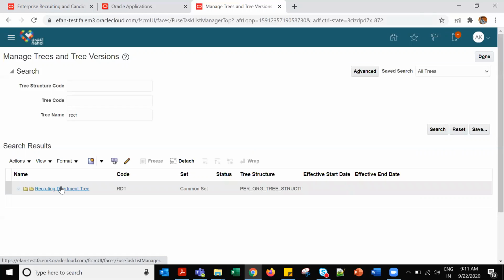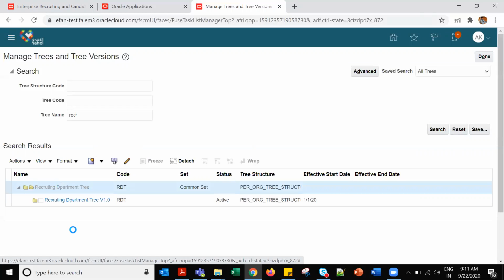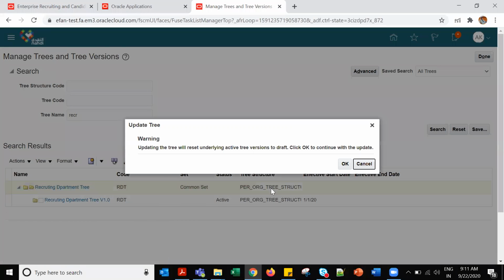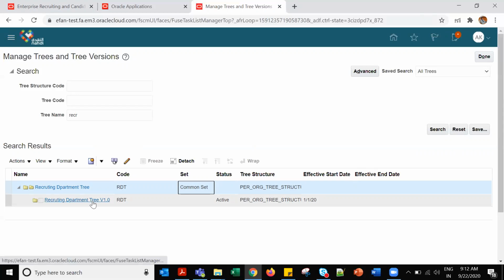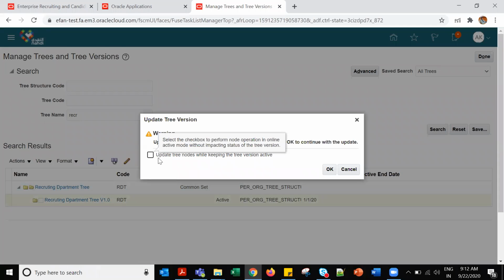Let me open this for clarity. Updating the tree will reset the underlying tree to draft. Click OK to continue. Okay, so you mean this is a common set. This is a tree they have created. Common set means it will be used across the application. It can be used by anyone. Let me open this one.